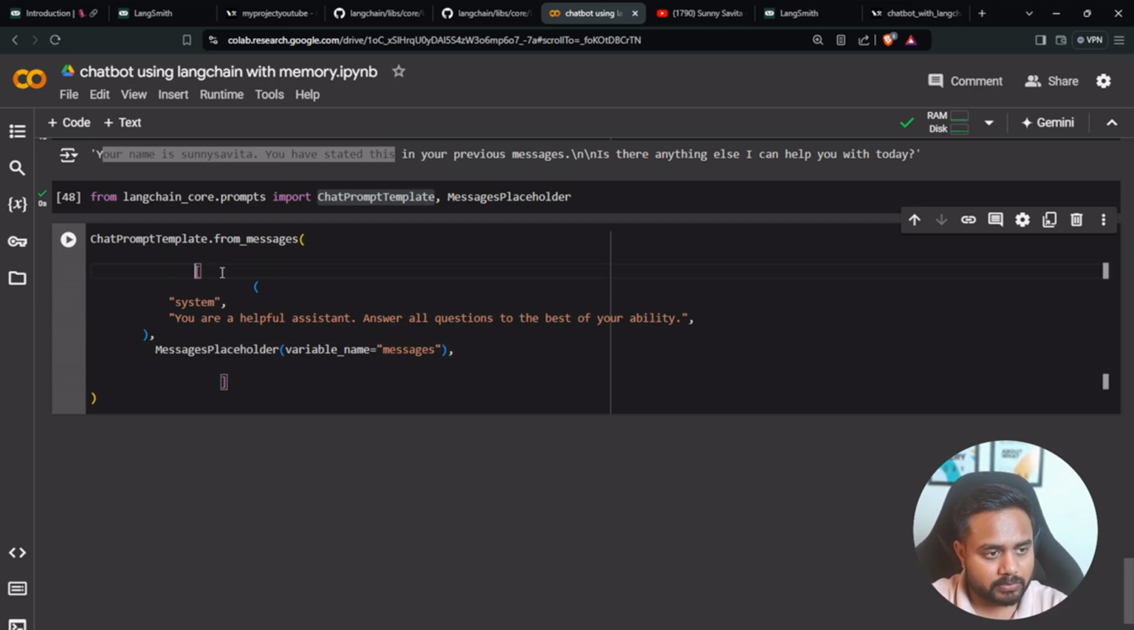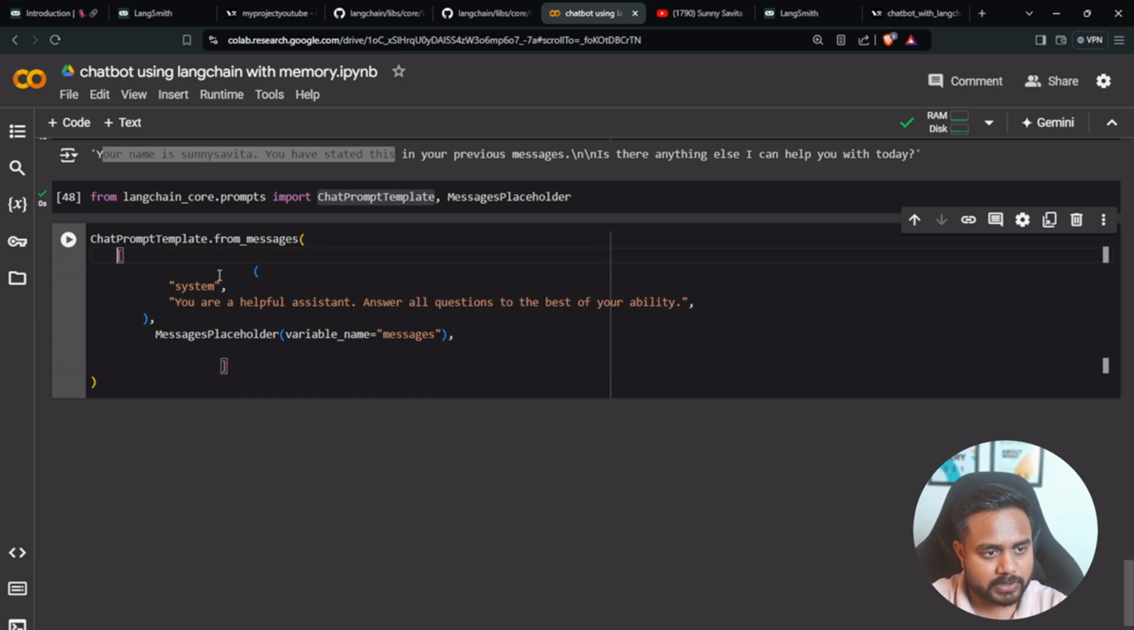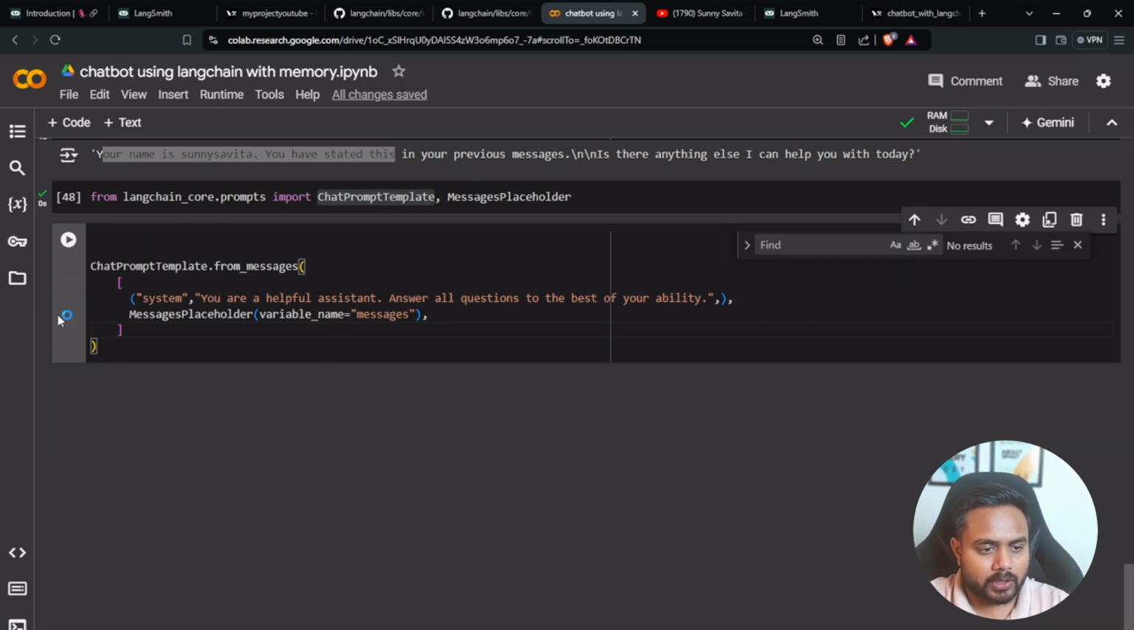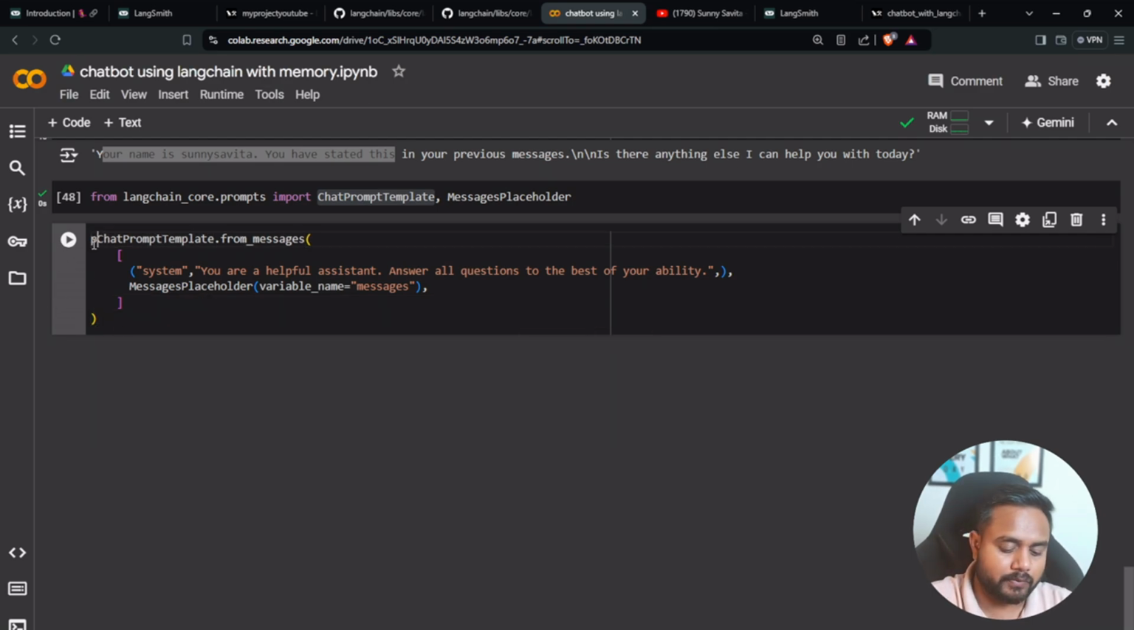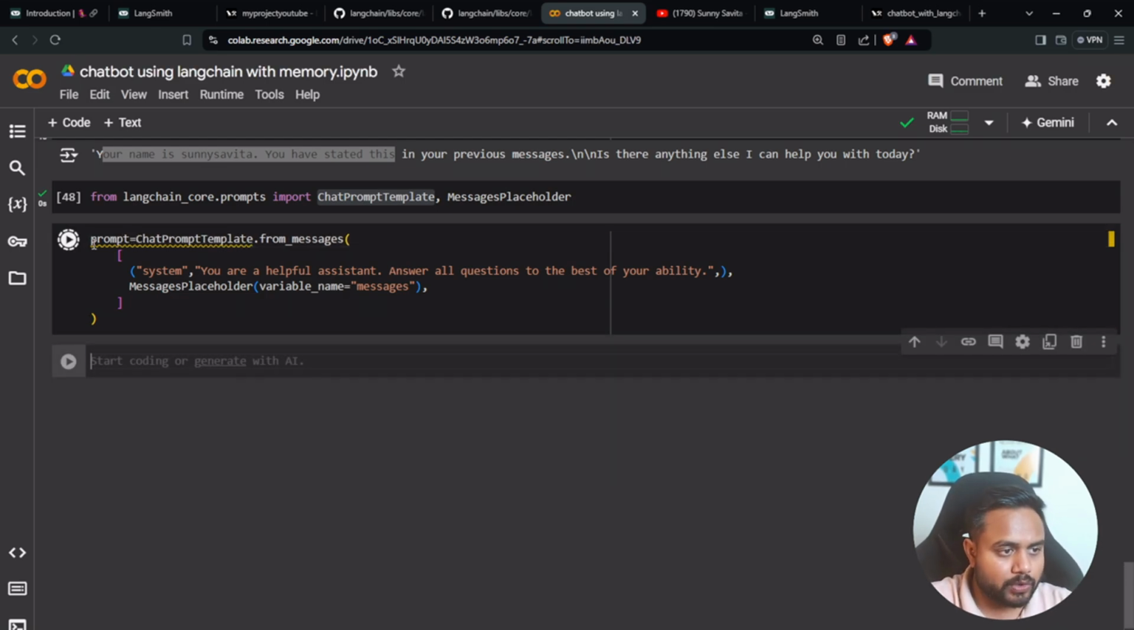Now let me keep it in a specific way. I hope it is more clearly understandable to you. So next thing, let me keep it inside this particular variable, prompt. And now after keeping it inside the prompt, I will be creating a chain.